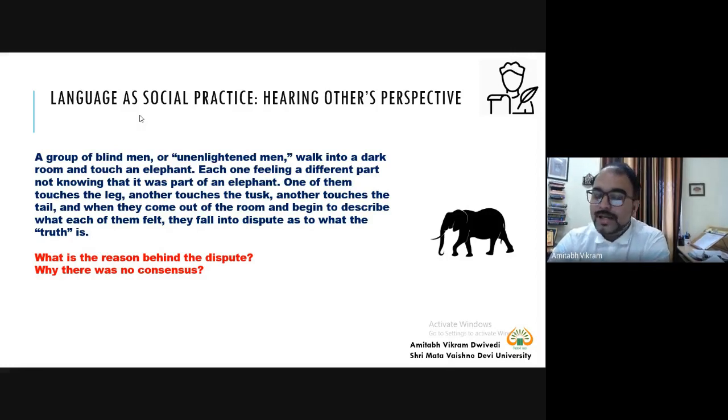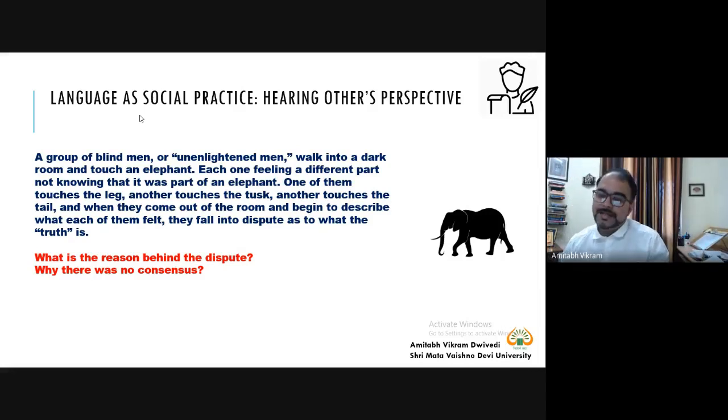A group of blind men or unenlightened men walk into a dark room and touch an elephant, each one feeling a different part, not knowing that it was part of an elephant. So elephant, you already have a concept of elephant. Elephant is such a huge animal. So imagine a situation that the elephant is in a larger room. A large animal is in a larger room, and there are five blind men. They are also inside, and they are trying to comprehend.